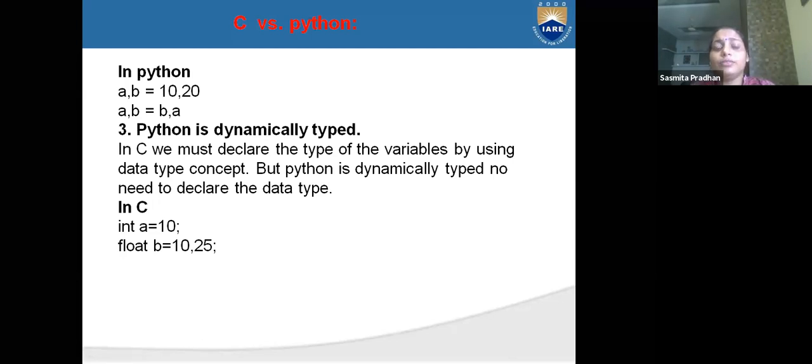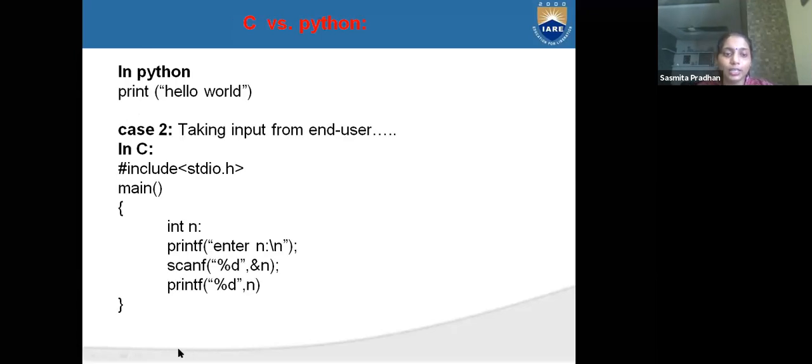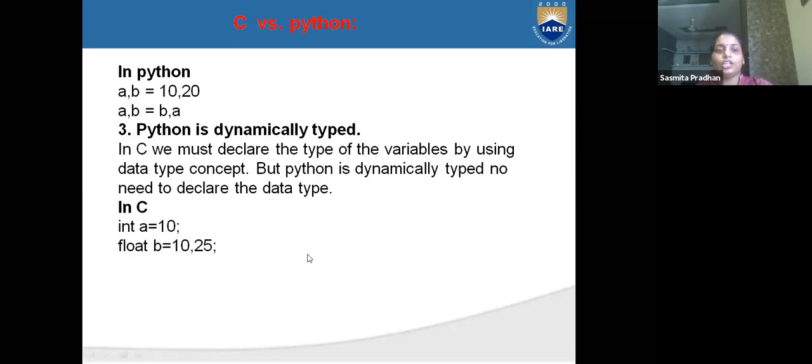But in Python, a, b is equal to 10, 20. No need to declare whether it is integer, float, or double. Any types we do not need to declare. Directly we can write a is equal to 10, b is equal to 20.